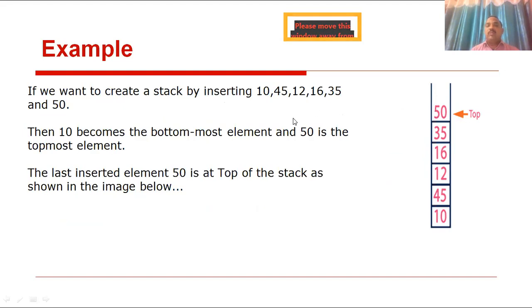So this is an example. These are the elements inserted into the stack: 10, 45, 12, 16, 35 and 50. Which is the first element? 10 is inserted into the bottom place, 45 above, next one 12, next one 16, next one 35. Which is the last inserted element? 50 is the last inserted element. Clear?